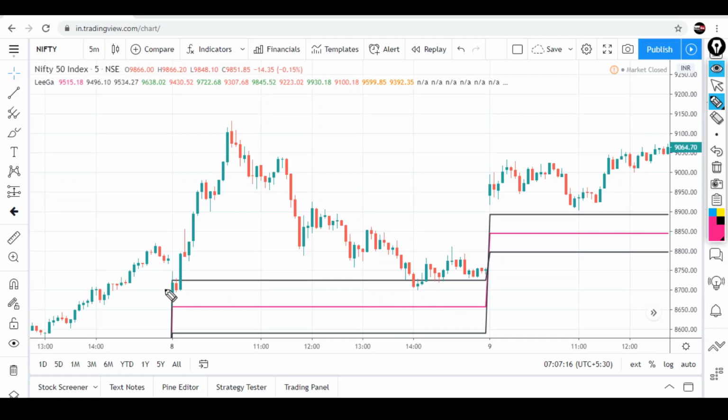One more example here. The prices started fluctuating away from the CPR. It went away, and then the magnetic effect of CPR kicks in and it pulls the price towards itself. So CPR is acting as a magnet.